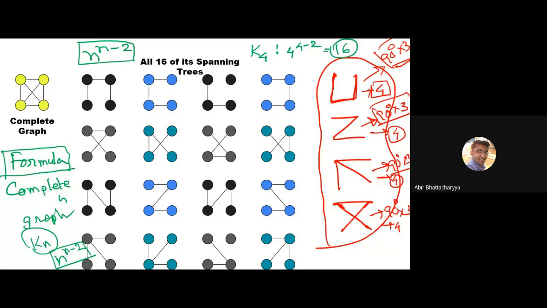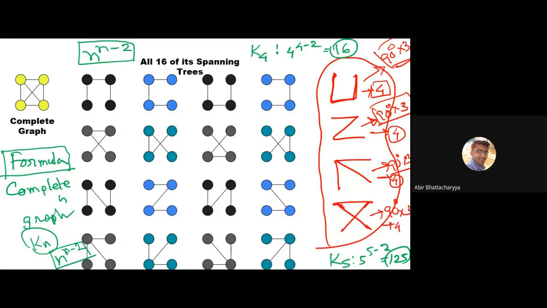Okay, so the number of spanning trees for K5 is 5 to the power 5 minus 2, that is 125.